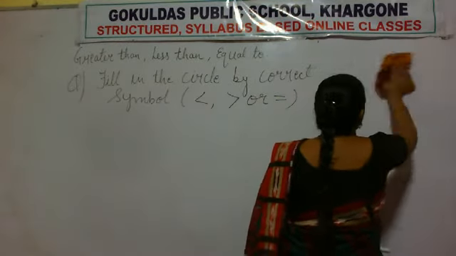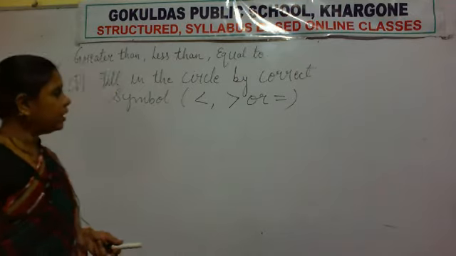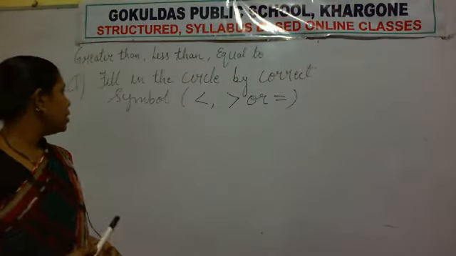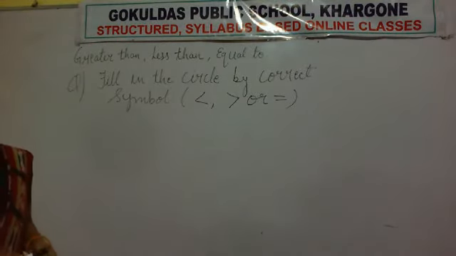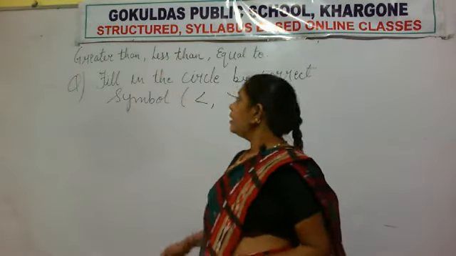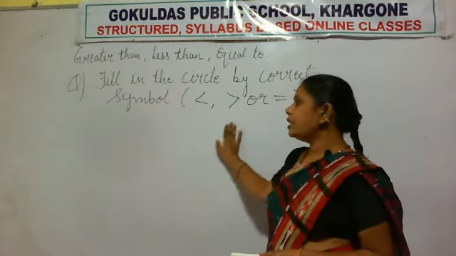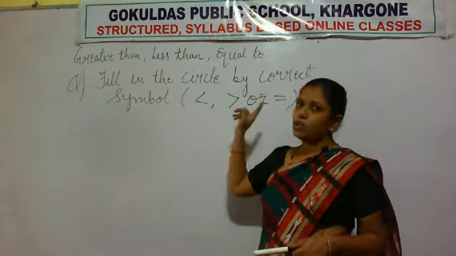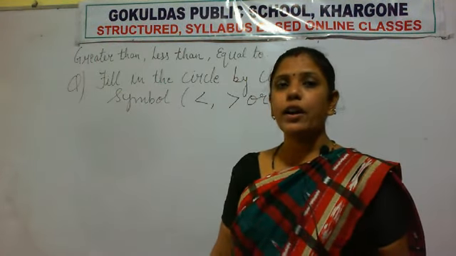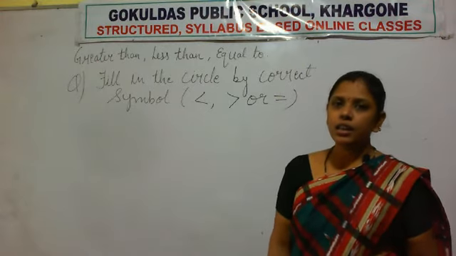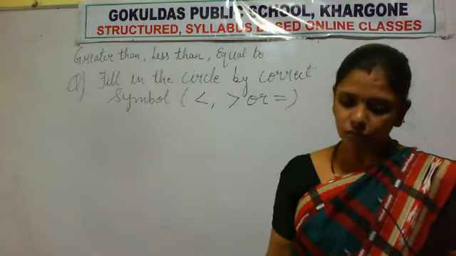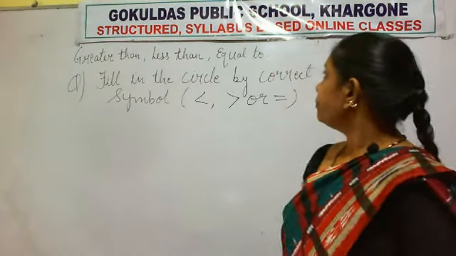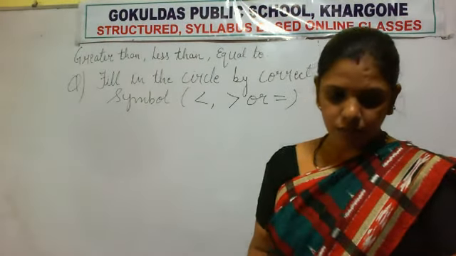This is the question. After writing the heading, you have to leave one box and then write the question. Fill in the circle. That means you have to fill the circle with these symbols, not all three symbols. One circle will contain one of these symbols. So which symbol will come? For that you have to identify whether the number is greater, smaller or equal. So copy the question fast.